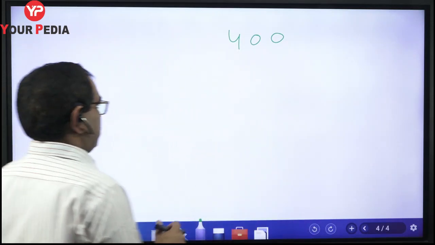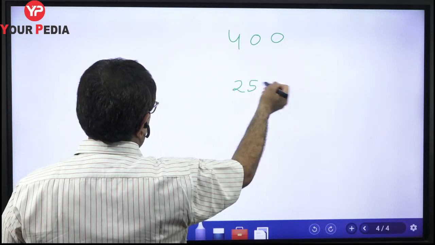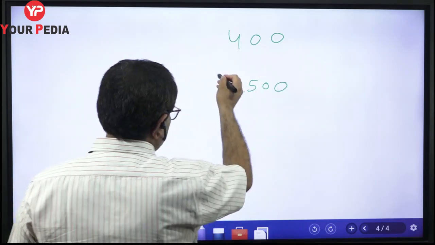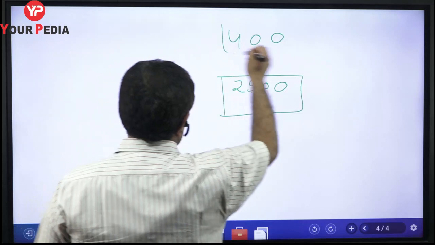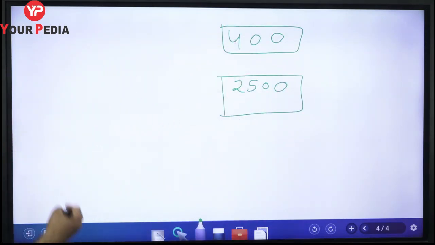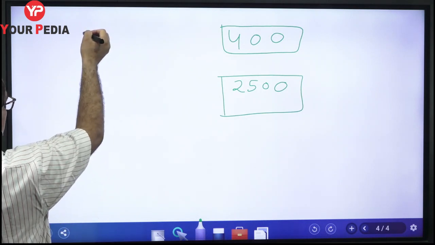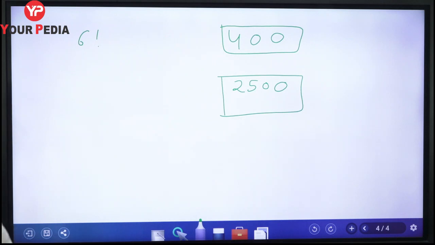Similarly, we have another number, say 2500. Okay, so how many factors are there in 2500? Similarly, the number of factors of, suppose we write, 6 factorial. Okay, then how many factors will be there of 6 factorial? You solve these 3 problems yourself and then your concept will be cleared.